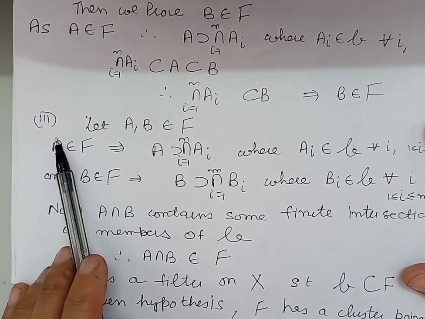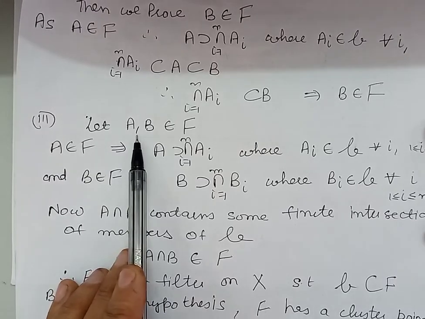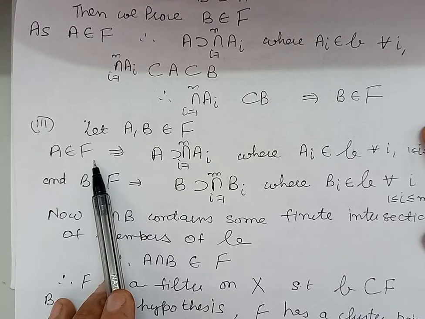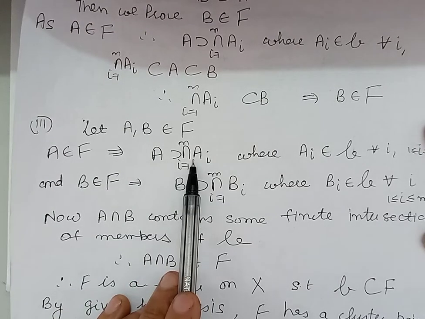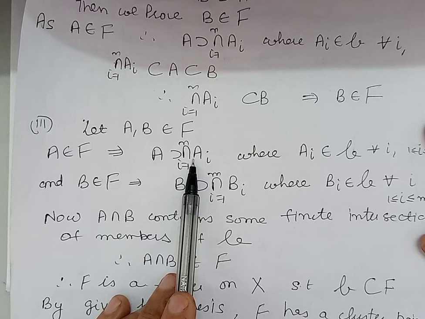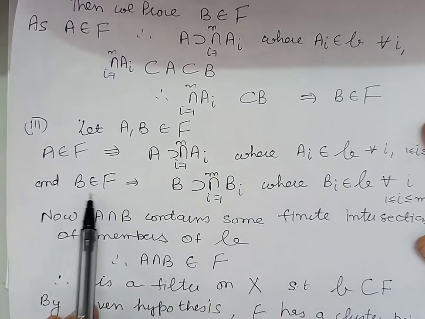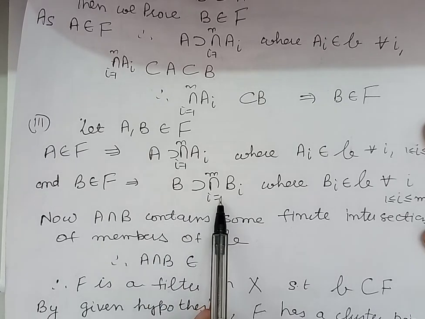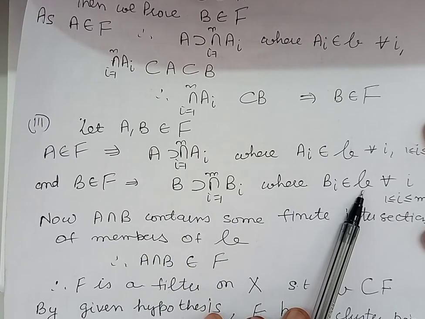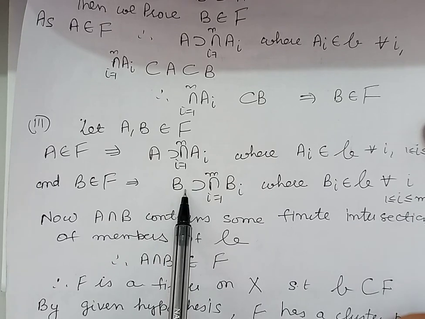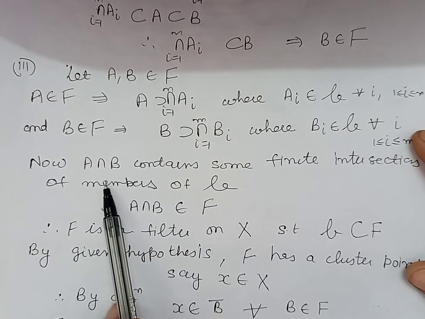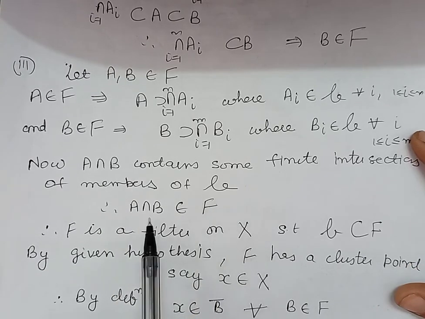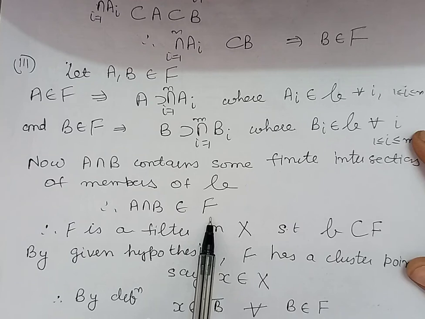Now in the next condition, let us take two members A and B belonging to the collection F. Because A belongs to the collection F, by definition A contains finite intersections of members of family B. In the same way, B belongs to the collection F means B contains finite intersections of the members of family B. So from here we can say that A intersection B contains some finite intersections of members of family B. It means A intersection B belongs to collection F.